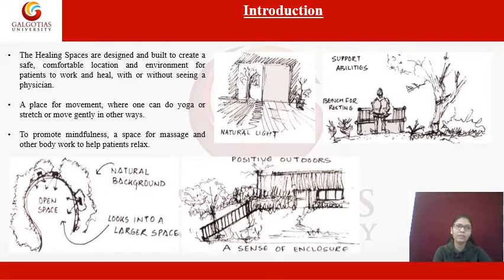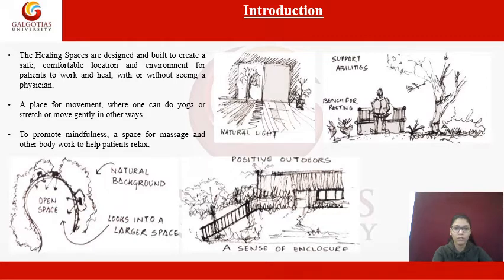Then next, they need a place where they can do yoga or stretching or any other small exercise within the vicinity of the hospital building. Third is to promote mindfulness, a space for massage and other body work to help patients relax.